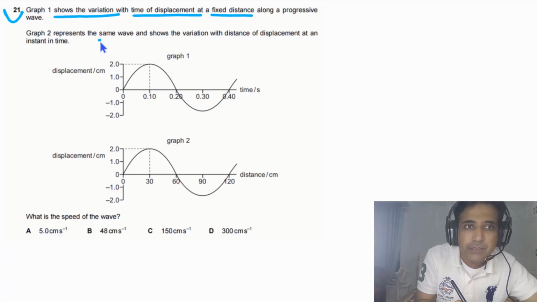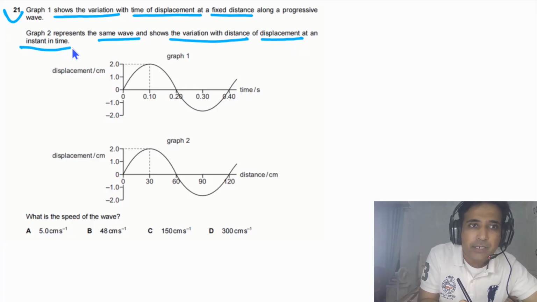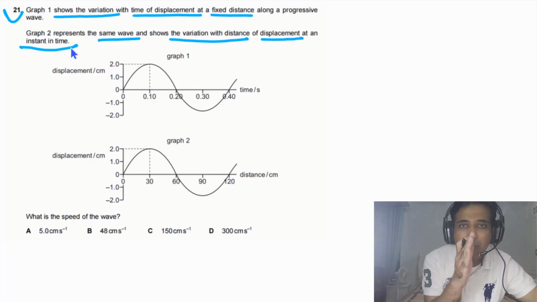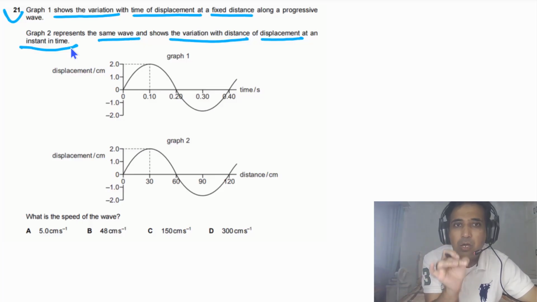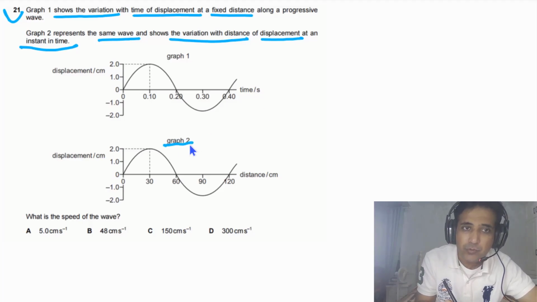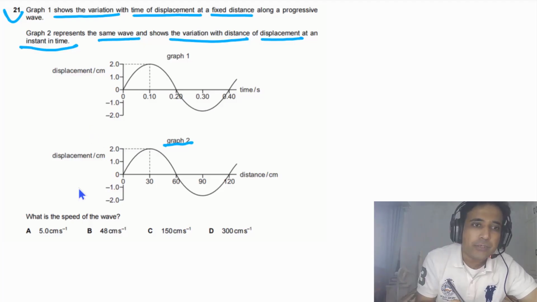Graph 2 represents the same wave and shows the variation with distance of displacement at an instant in time. Meaning at a certain time we see how the displacement changes with distance, and this is given in graph 2. You need to try to imagine that. For this question, we simply need to find the speed of the wave.